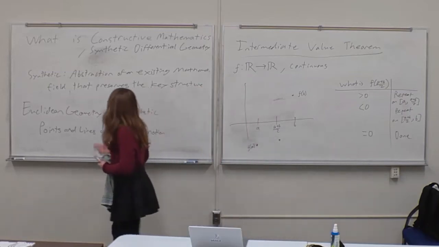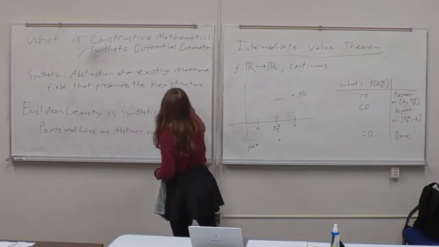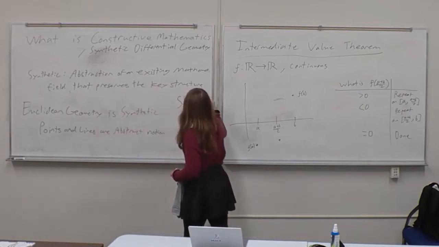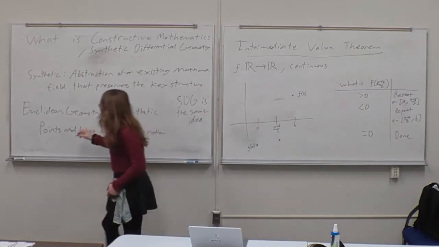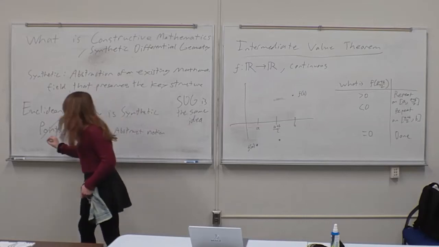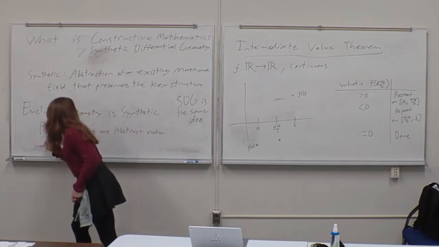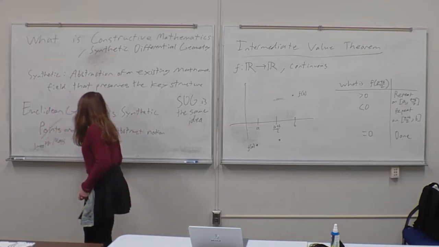So synthetic differential geometry is the same idea. Basically, instead of points and lines being the abstract notions, we have smooth maps and smooth manifolds.